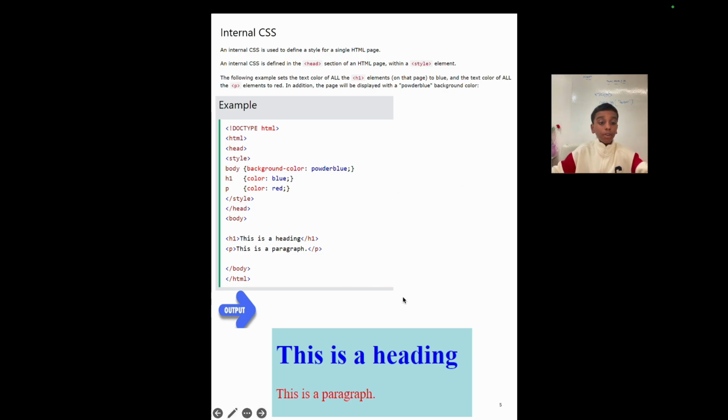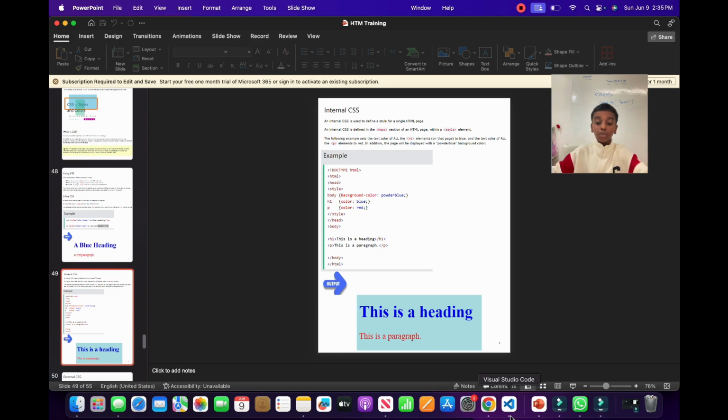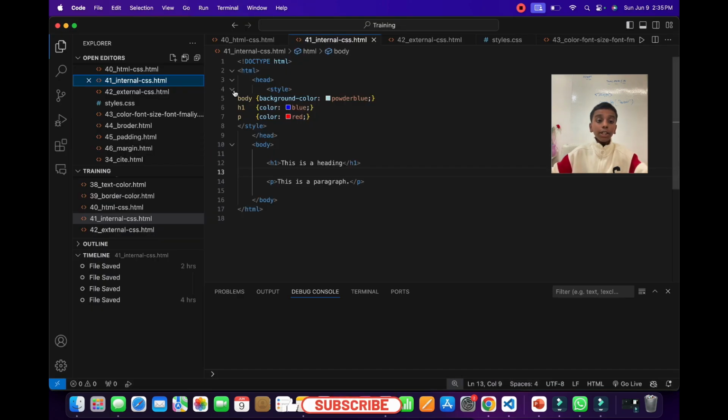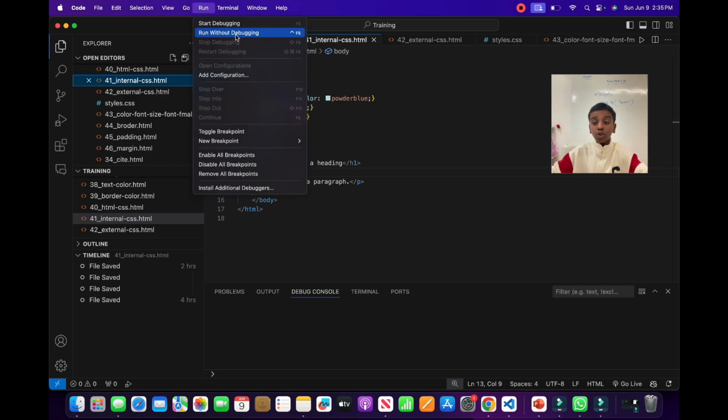Here we have an example. Inside the style element, I'm styling the body with the background color powder blue, I'm styling my header 1 with the color blue, and I'm styling my paragraph with the color red. Now let's look at this in Visual Studio Code. As you see here, I have the same code that was shown in the presentation. Now let's run it to see what's going to happen.